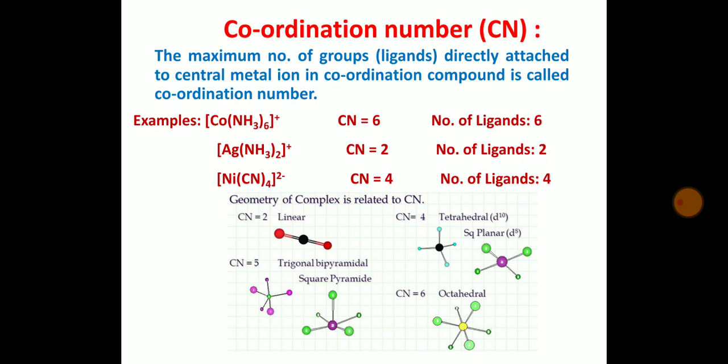Whenever the coordination number is 2, the geometry of the molecule is linear, whereas complexes with coordination number 4 have tetrahedral or square planar geometry. For coordination number 5, the complexes belong to trigonal bipyramidal or square pyramidal geometry. And for coordination number 6, the complex belongs to octahedral geometry.